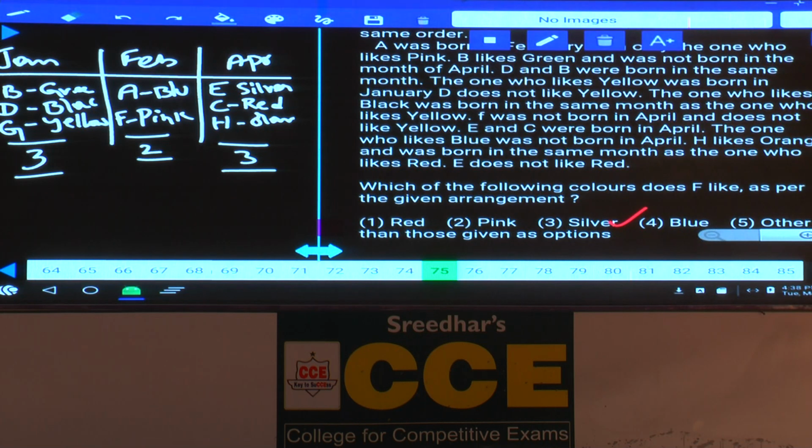Then question number 75. Which of the following colors does F like? Tell me, F likes which color? F likes pink color, that is choice 2 is the answer.